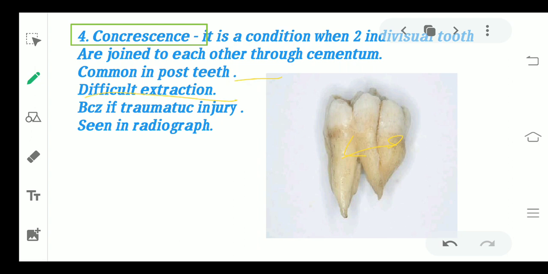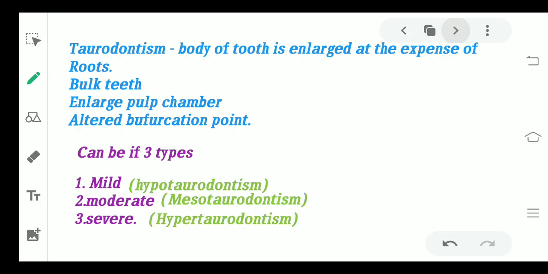It is difficult extraction because you will try to particularly take out one tooth. For example, you just want to extract this particular tooth, but they all are attached to each other. So you will go for extraction of one tooth, but you will end up taking out two teeth or the number of teeth which are attached together. So extraction is very difficult in these cases. It can be caused by any traumatic injury or any adjacent tooth pressure, and it is mainly seen and diagnosed in the radiographs only. The next thing we have is taurodontism.